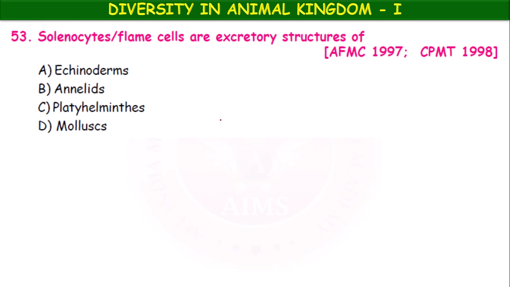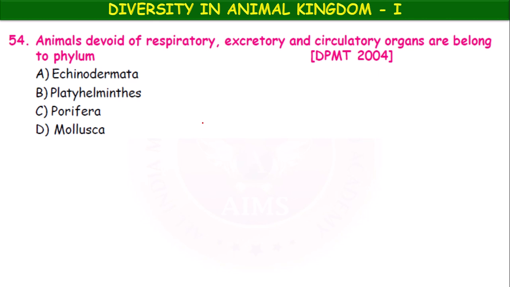Solenocytes or flame cells are the excretory structures of. So it's the most important question. This question appeared in the previous medical entrance, that is Armed Forces Medical Common Entrance Test, 1997, and the pre-medical test also 1998. Solenocytes or flame cells are excretory structures of echinoderms, annelids, platyhelminths, mollusks. Platyhelminths, planaria for example. The animals devoid of respiratory, excretory and circulatory organs belong to the phylum